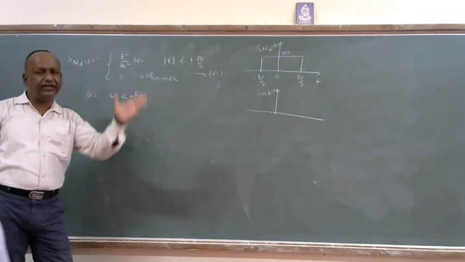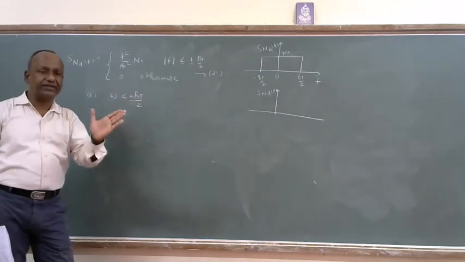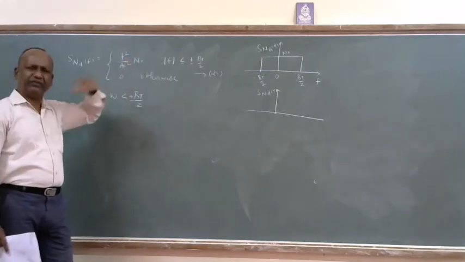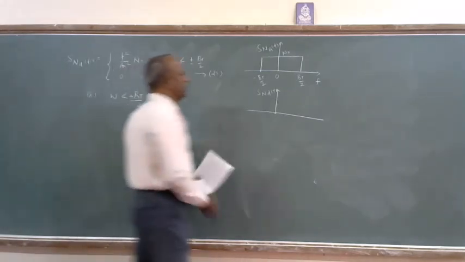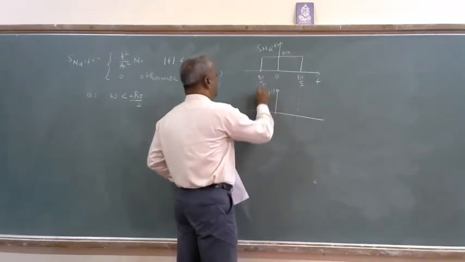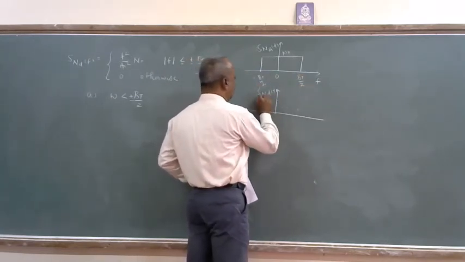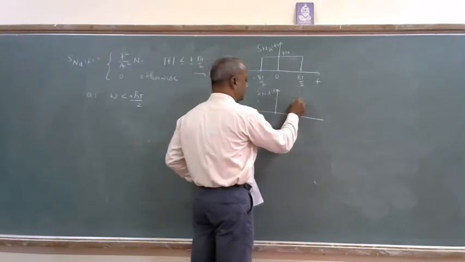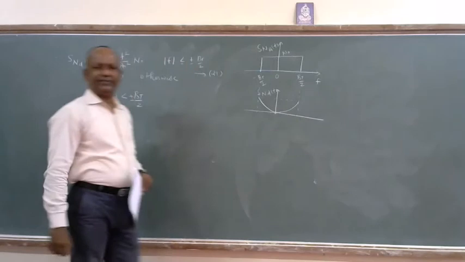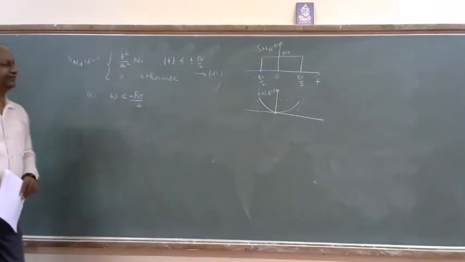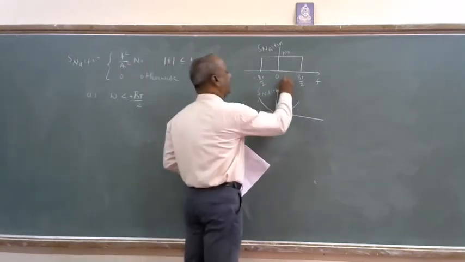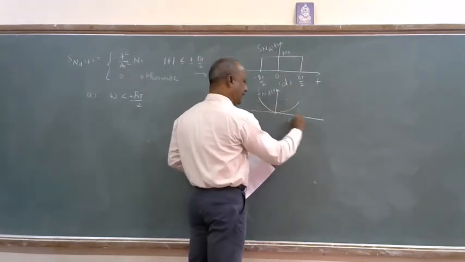But when f increases, it is increasing at the rate of a square, which means very fast. It is going to look like this, Sn d of f, equation 21. This is the figure E.